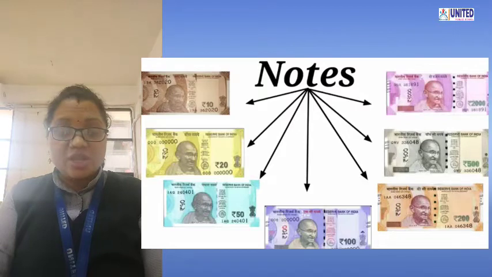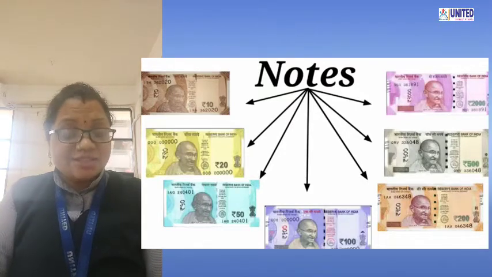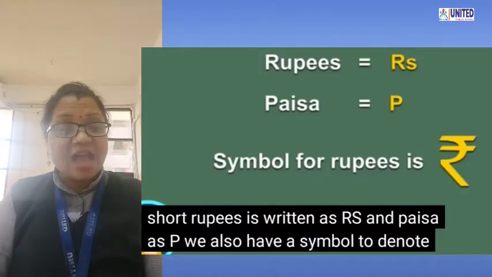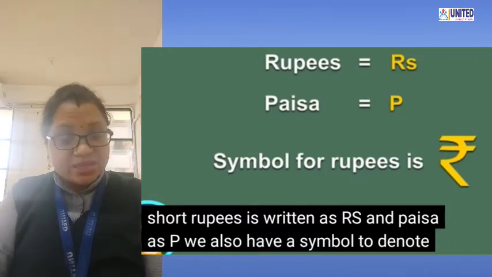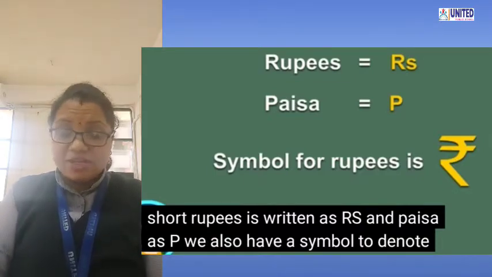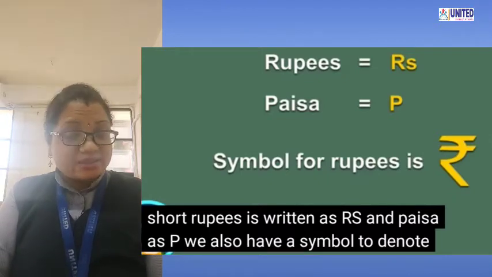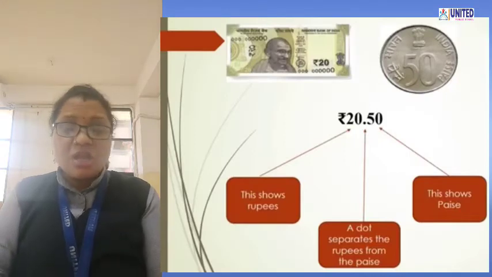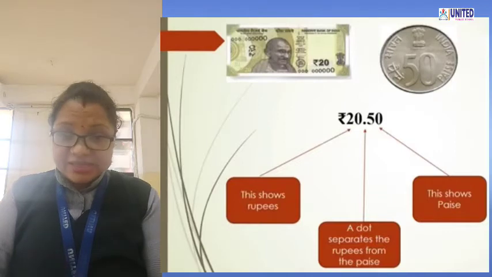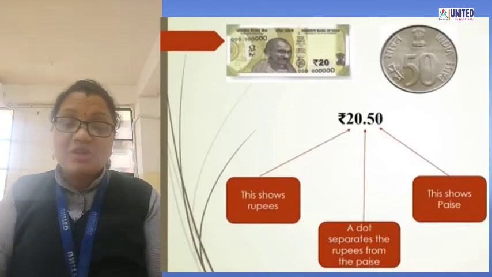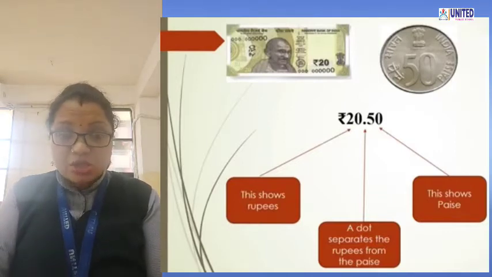Yes. Okay. Now, students, rupees we denote as Rs and paisa we denote as P. The symbol of rupees is this one. So let's see how we can write rupees and paise in figures. Suppose I have a 20 rupees note and a 50 paise coin. So how can I write it? First of all, I write the rupees symbol.